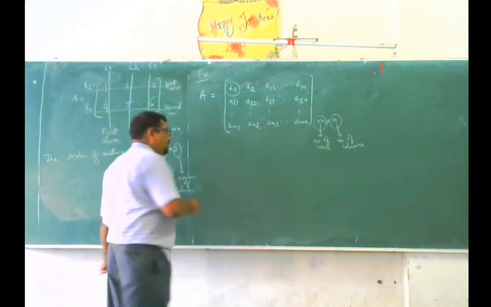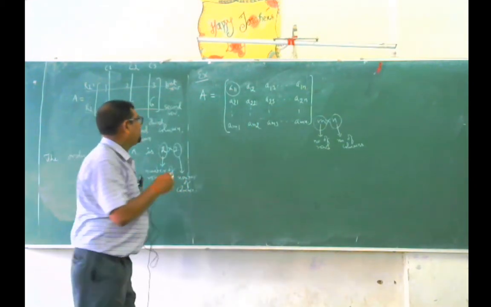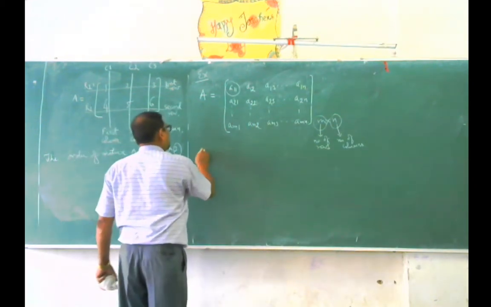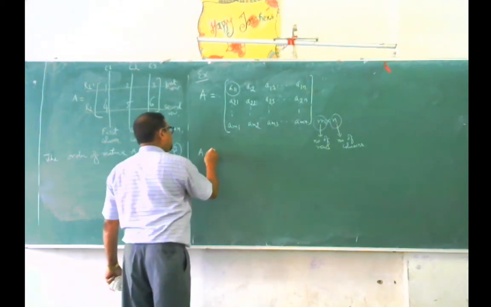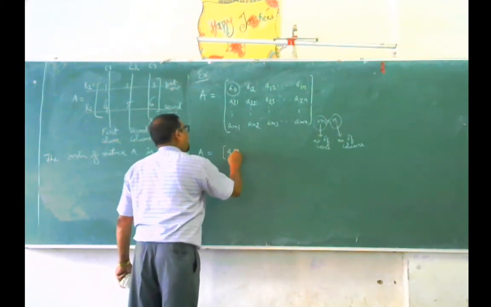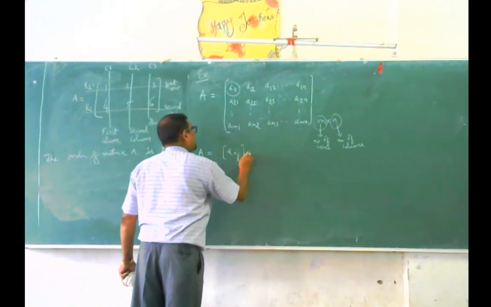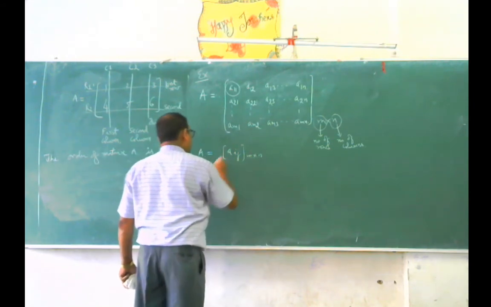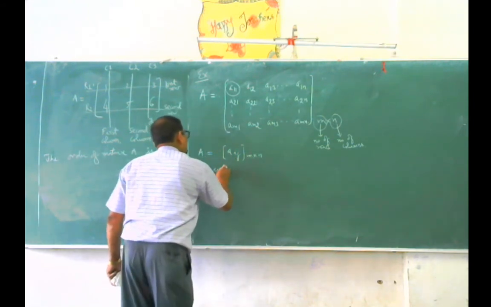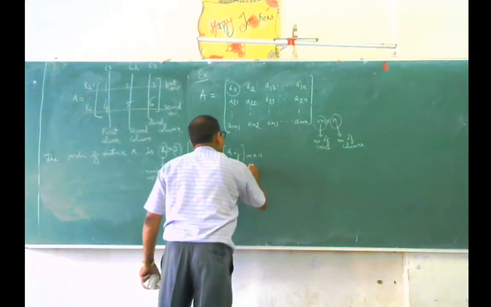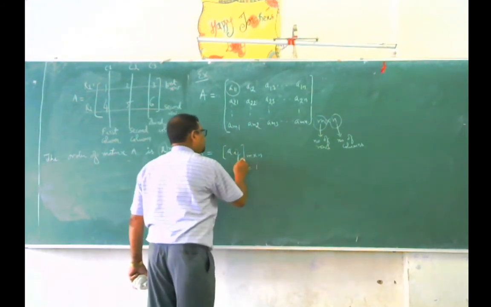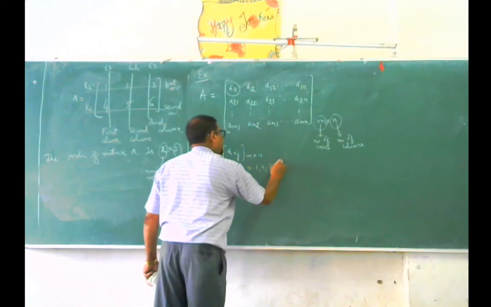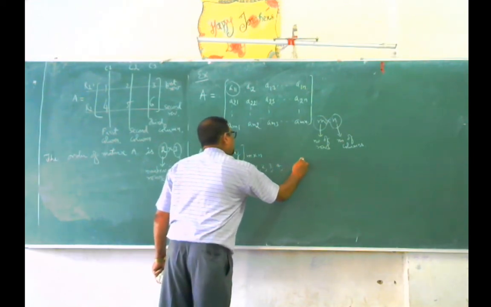Writing all of this takes space as well as ink, so this can be expressed in a very simple, easy manner. A is m cross n, where i can take the values 1, 2, 3, 4 up to m, and j can take the values 1, 2, 3, 4 up to n.